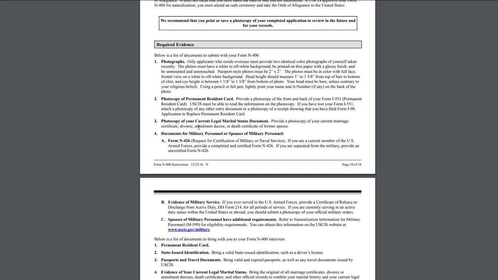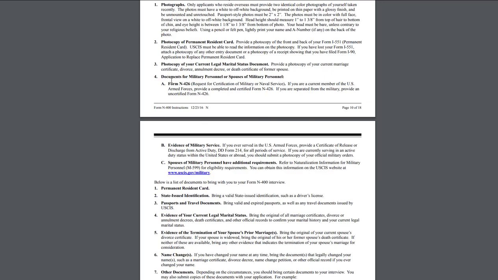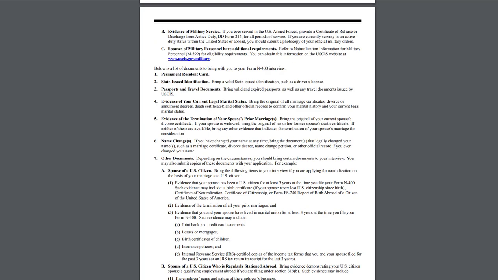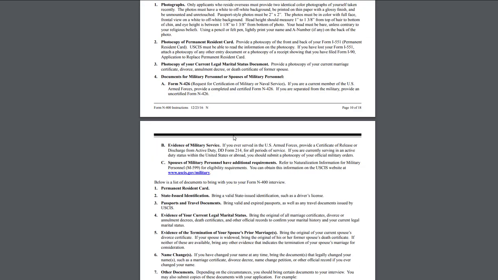Okay, so a photocopy of your current legal marital status documents, very important. Documents for military personnel, obviously, if you're applying based on military service, thank you for your service, by the way, you would have to include all of that stuff here in the application. Below is the list of documents to bring with you for your N400 interview. As you can see, there isn't a lot of stuff to send with your application compared to, for example, the green card application, right? Much, much easier process.